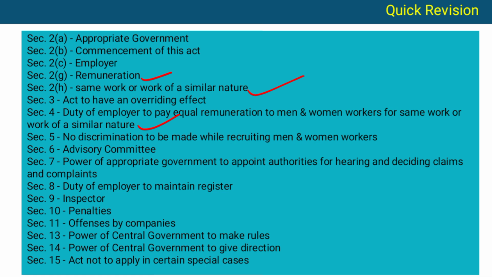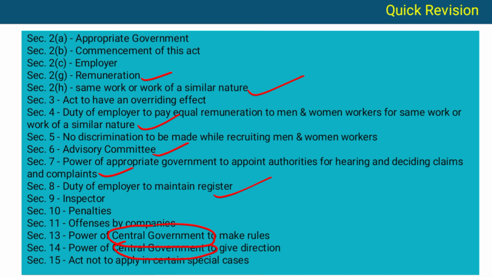Section 6 is advisory committee. Important. Section 7 is power of appropriate government to appoint the authorities for hearing and deciding claims and complaints. Important. Section 8 is duty of employer to maintain the register. Section 9 is inspector. Section 10 is penalties. Section 11 is offences by the companies. Section 13 is the power of the central government to make the rules. And Section 14, power of central government to give the direction. And Section 15 is act not apply in certain special cases.